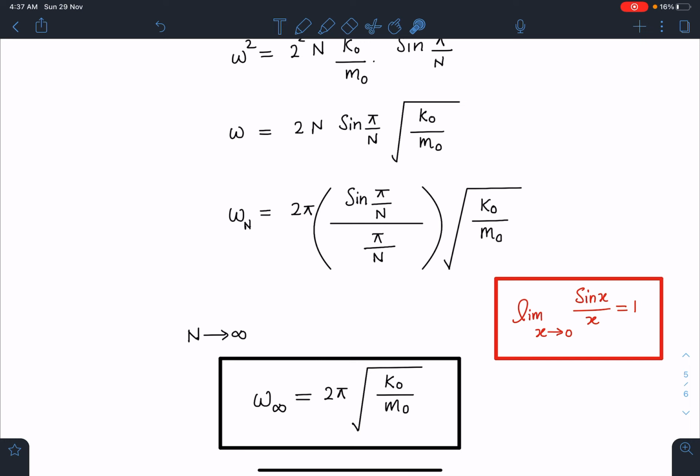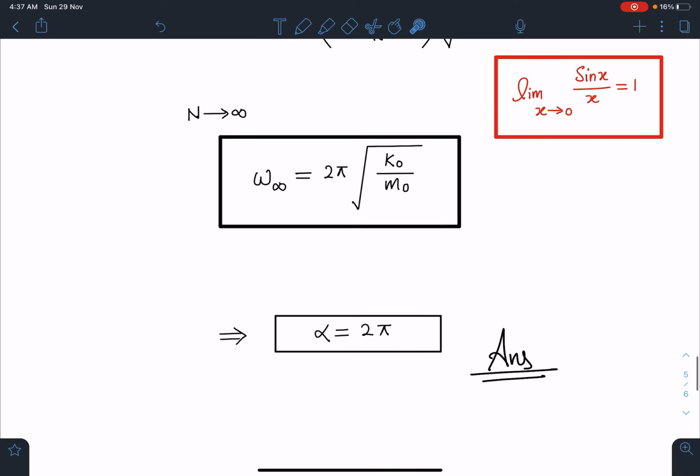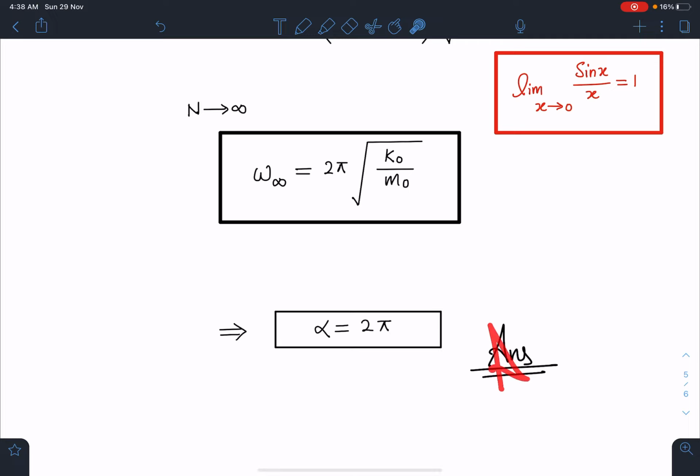And here he was asking the value of alpha. Omega infinity was given as alpha under root of k naught by m naught. So the alpha value will come out to be 2 pi. This is going to be the final answer.